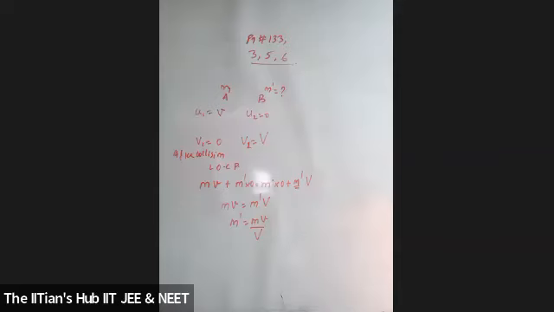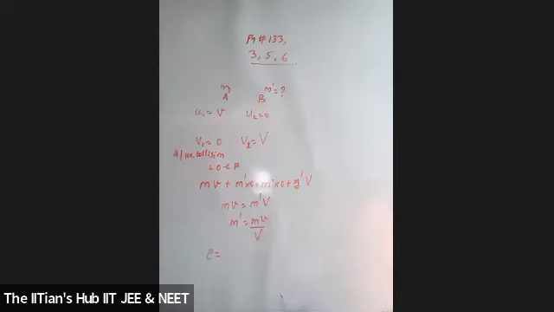And what about the second part they're trying to find out, students? The coefficient of restitution. Now, how do you go about the coefficient of restitution in this case? The coefficient of restitution is v final after collision, what is the relative velocity.